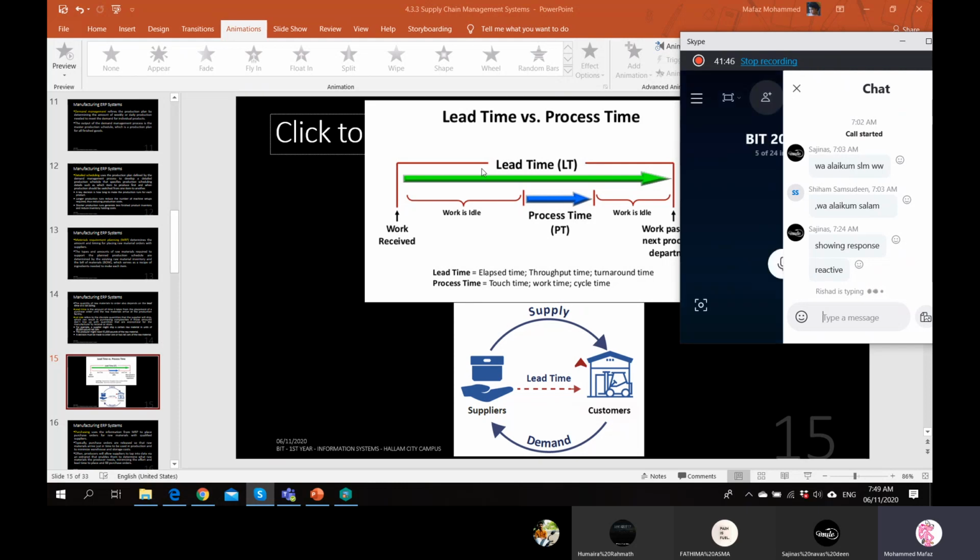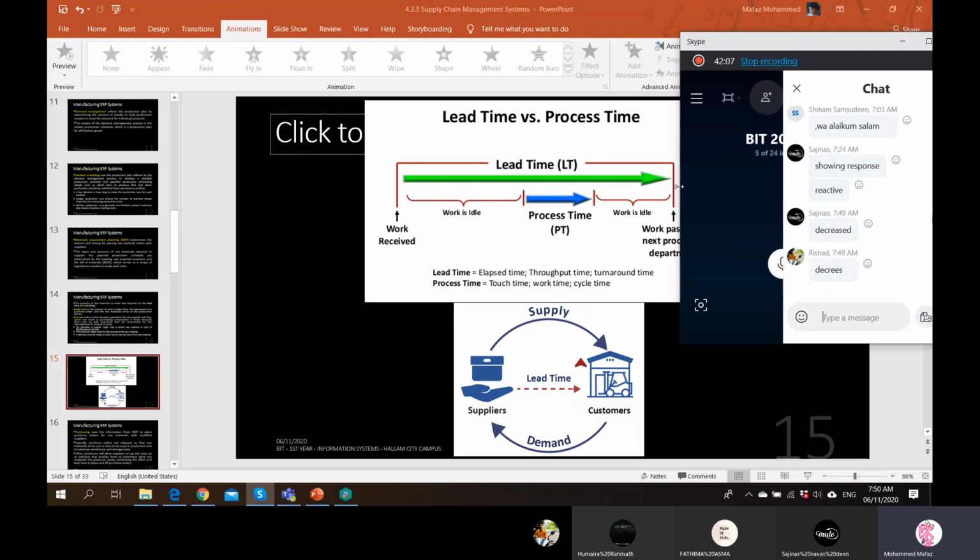Lead time should be increased or decreased? Who else is there in the call? Yes, exactly, decreased. Now I ask the question, why? Why should it be decreased? What is the purpose? What is the goal? Why is the necessity to be decreased?